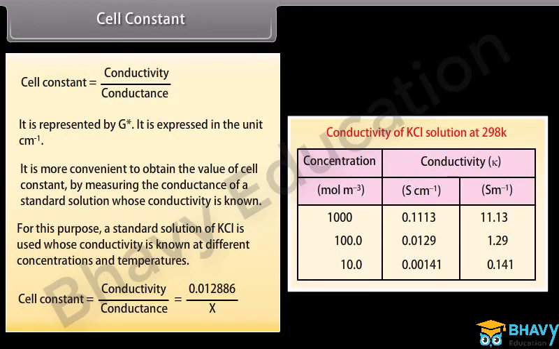0.012886 upon X. Once the cell constant is known, the conductivity can be calculated from the measured conductance or measured resistance of the electrolytic solution.